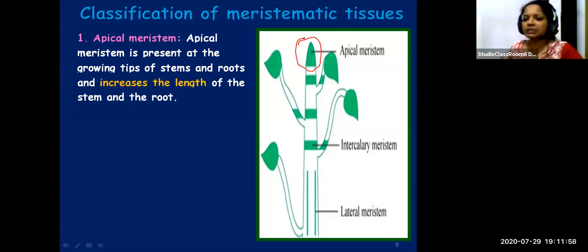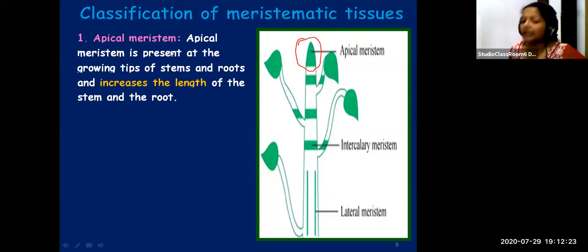Those meristematic cells keep on dividing and form many cells, which will result in increasing the length of the stem and the root. So once again, apical meristem is present at the growing tips of the stems and roots, and its function is to help in increasing the length of the stem and the root.